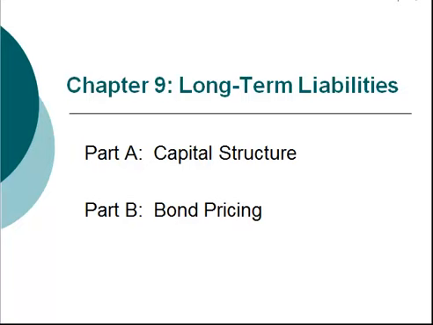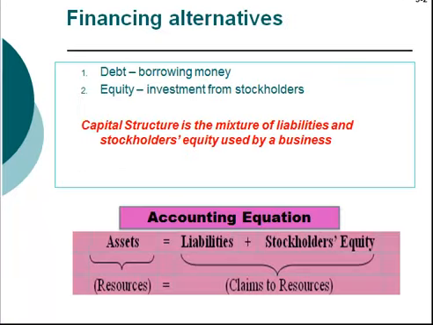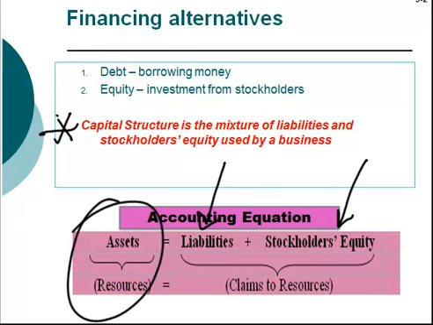In Chapter 9, we will examine long-term liabilities. We begin with a discussion of a company's financing alternatives. A company can either borrow money, or it can have money contributed to the business by its owners, that is, an investment from stockholders. The degree to which a company uses one over the other is referred to as the company's capital structure, that is, its mix of liabilities versus equity that's used to finance the company's resources.